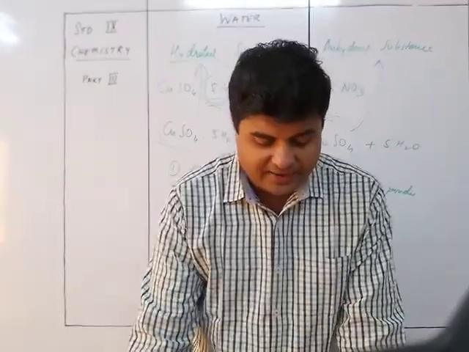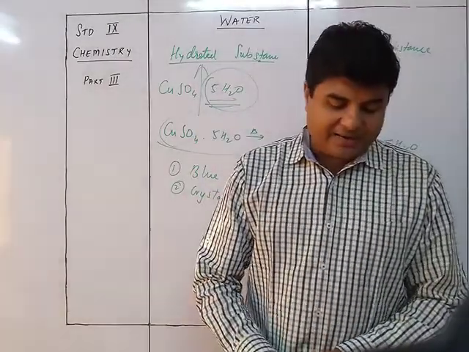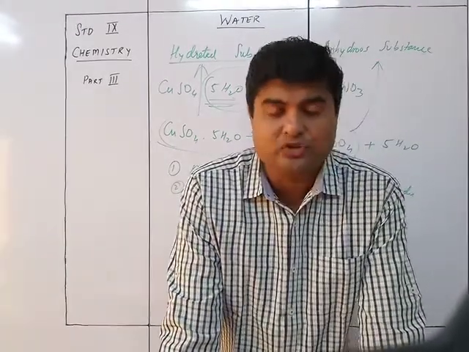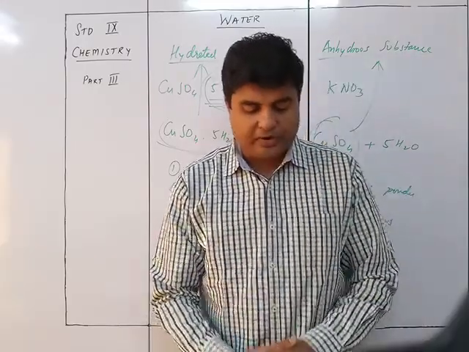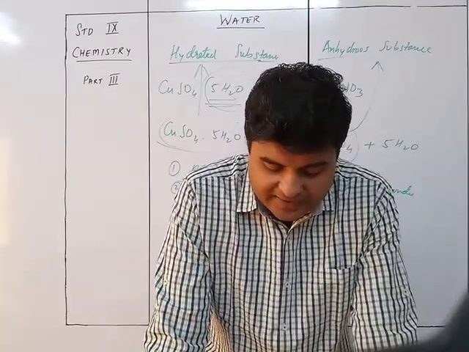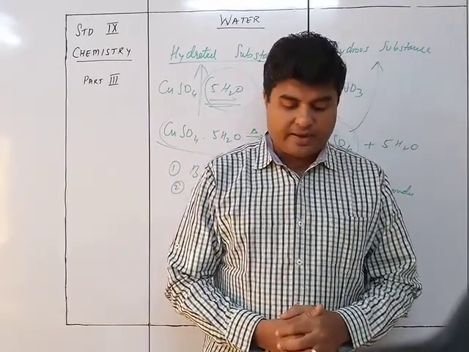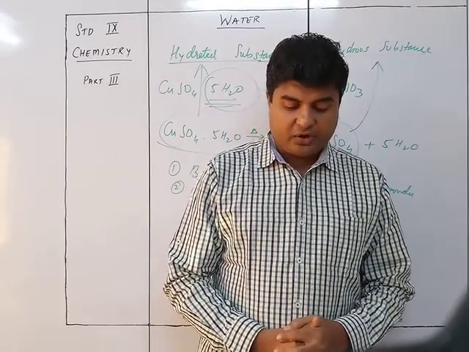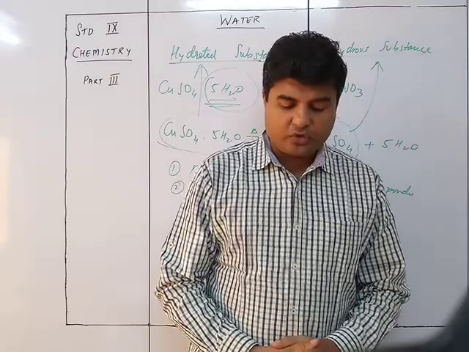Calcium sulfate dihydrate, gypsum, that is CaSO4.2H2O; copper nitrate trihydrate, Cu(NO3)2.3H2O; calcium nitrate tetrahydrate, lime saltpeter, which is Ca(NO3)2.4H2O; copper sulfate pentahydrate, blue vitriol, CuSO4.5H2O; calcium chloride hexahydrate, CaCl2.6H2O; magnesium sulfate heptahydrate, Epsom salt, MgSO4.7H2O; iron sulfate heptahydrate, green vitriol, FeSO4.7H2O; sodium sulfate decahydrate, Glauber's salt, Na2SO4.10H2O.